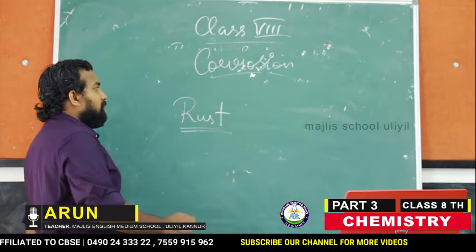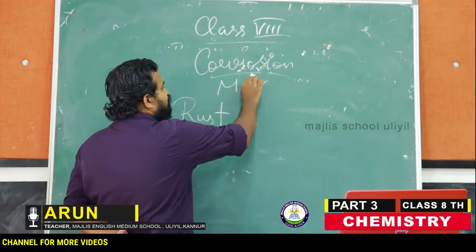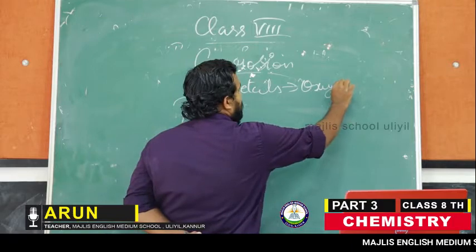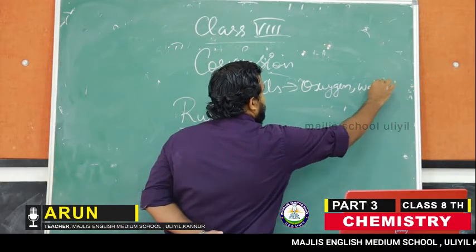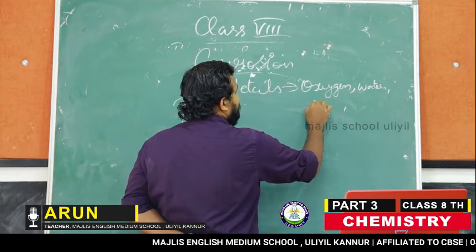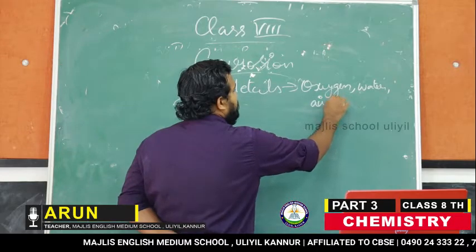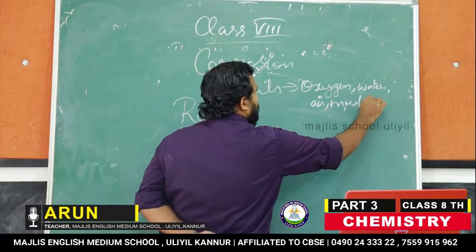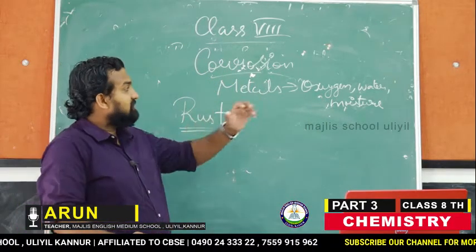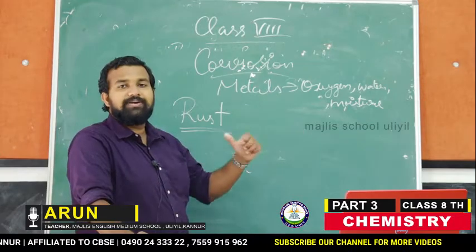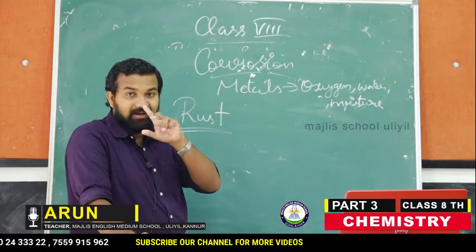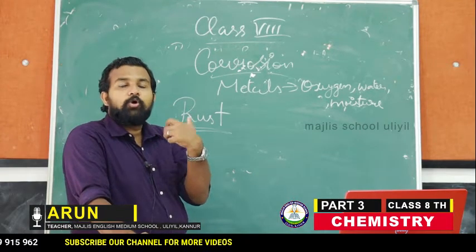What is happening there? The metals, when they are exposed to oxygen, water, air or moisture, will react and form oxides.